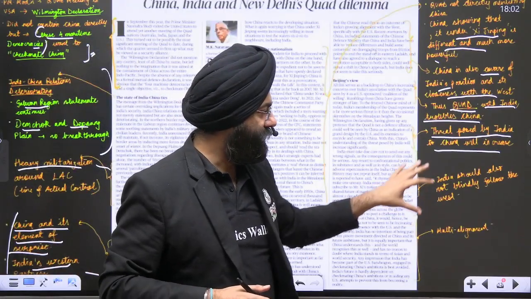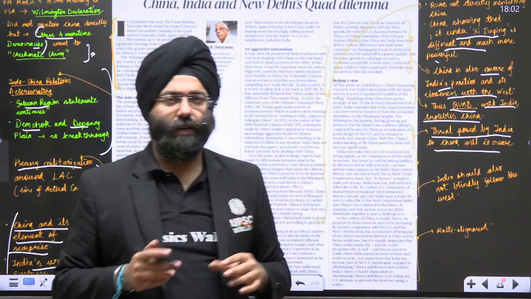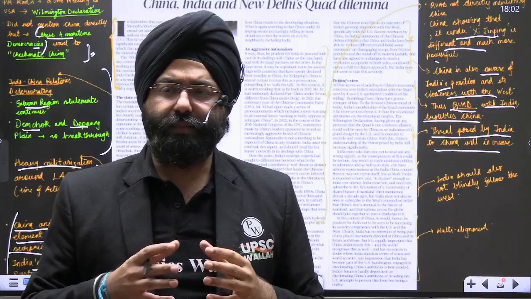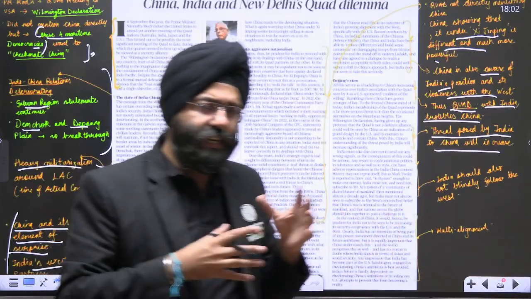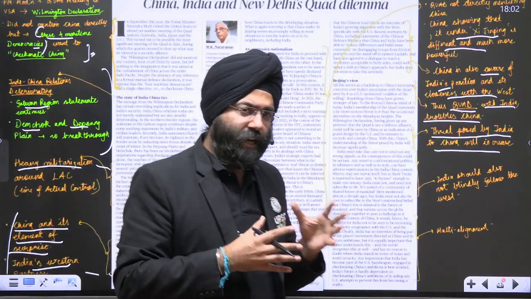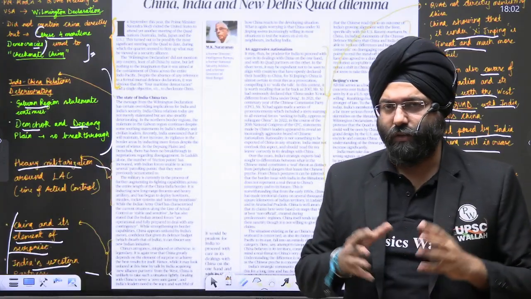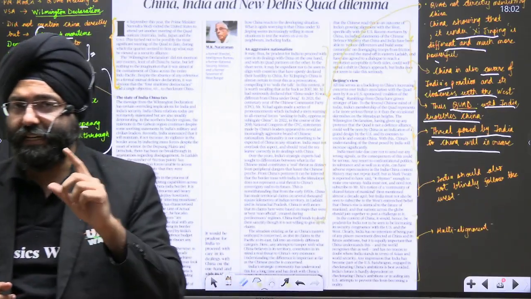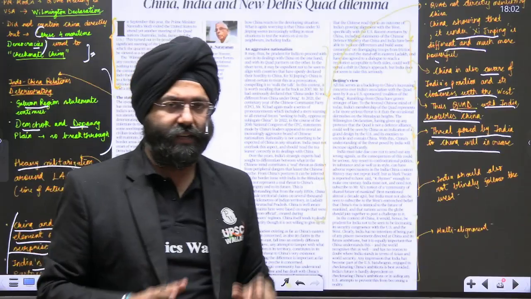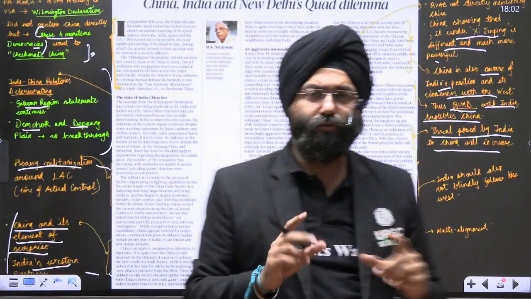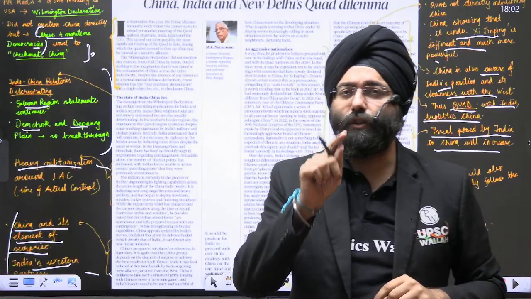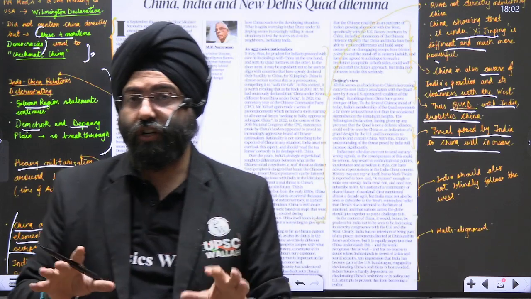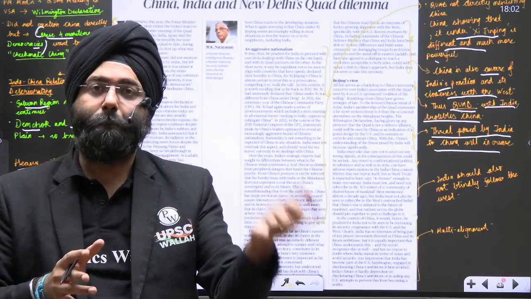So over here, now in the conclusion part also, please remember, a common thing comes. That is multi-alignment. M.K. Narayan says, please note that we are very well aware that India has to have close relationships with the Western world. Fine. But it doesn't mean that India is going to be bound by any decision that is taken by them, because India believes in the principle of multi-alignment, that we are going to align with a large number of groups, but decisions will be taken by us on the basis of what suits us and what is important for our interest, not in the favor or interest of a group, but our interest.